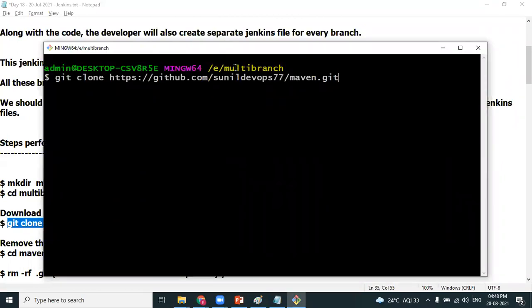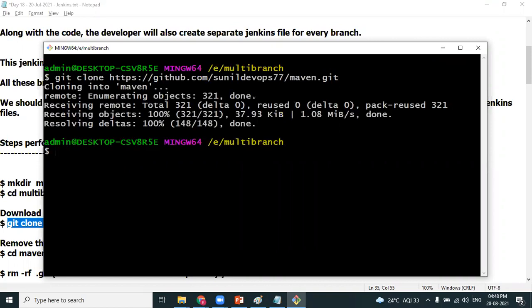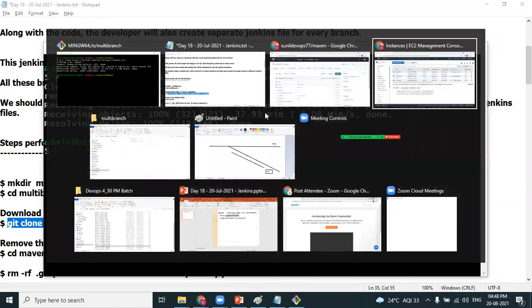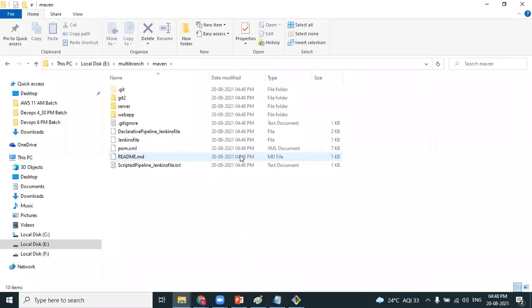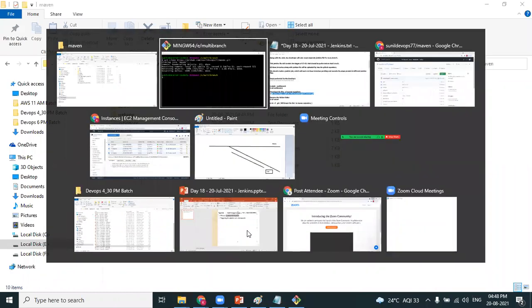I'm running it in the multi-branch directory, so obviously the clone will download the code. The code is downloaded, so it will be visible in the multi-branch folder. The repository is Maven. This is the code which I have downloaded, on the local laptop.